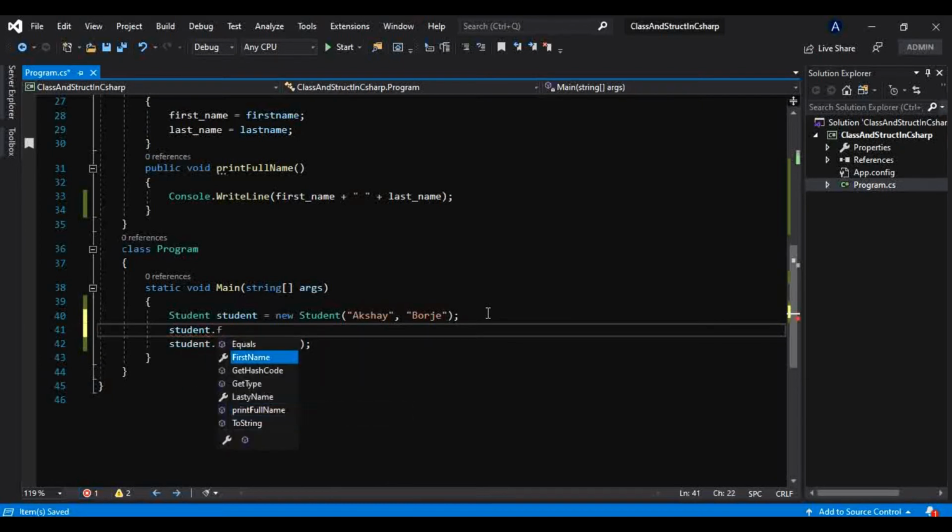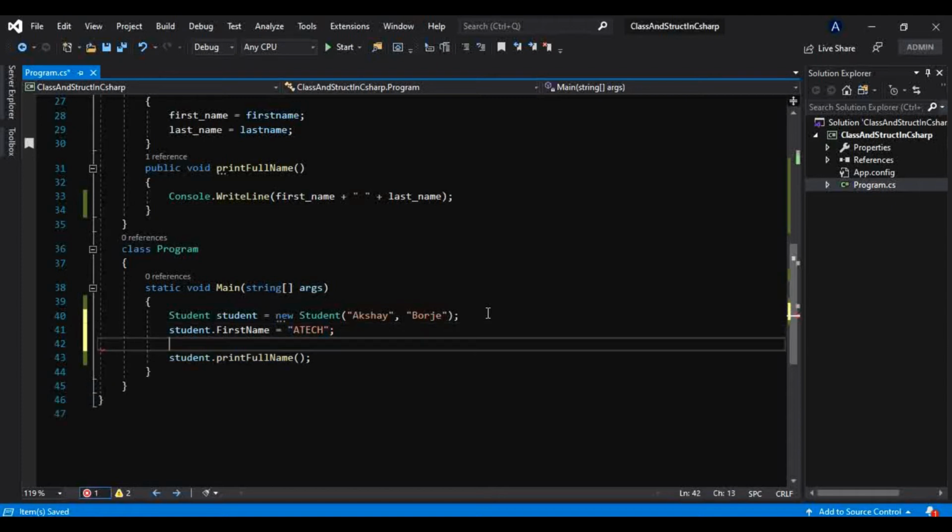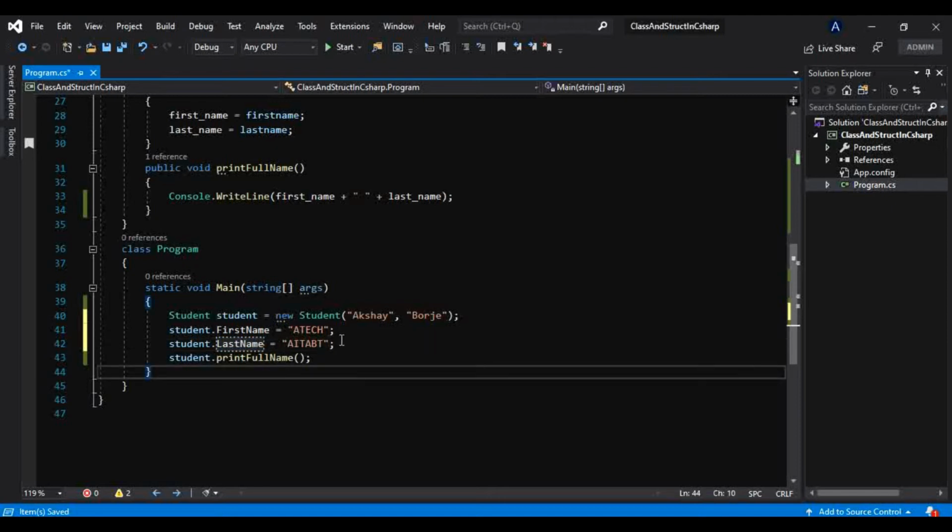If I say student.FirstName is equal to Atake and student.LastName is equal to AIT, that is also what you can do.